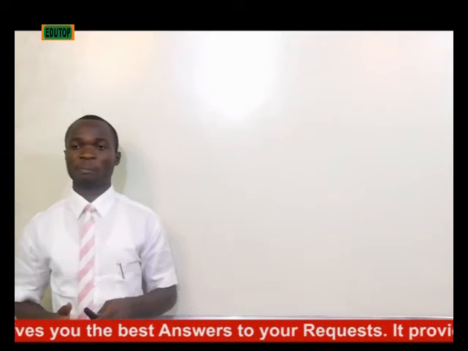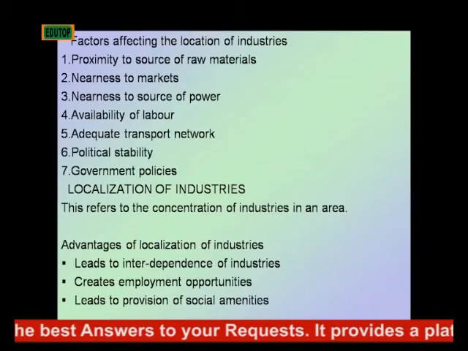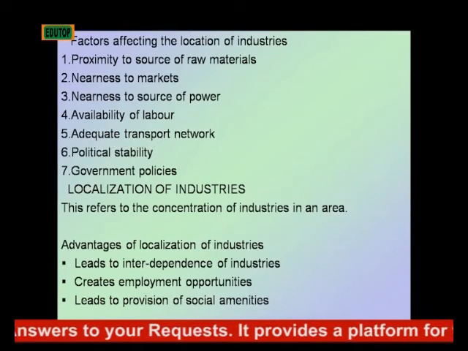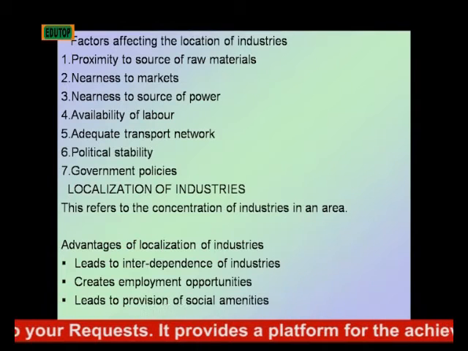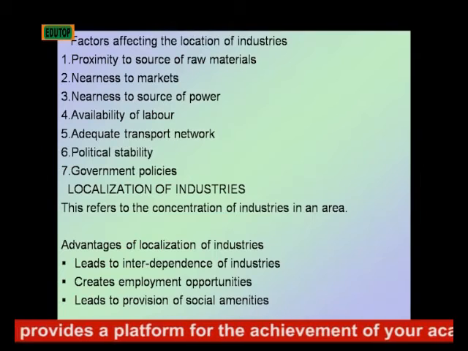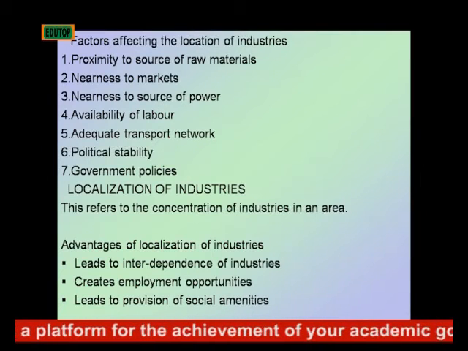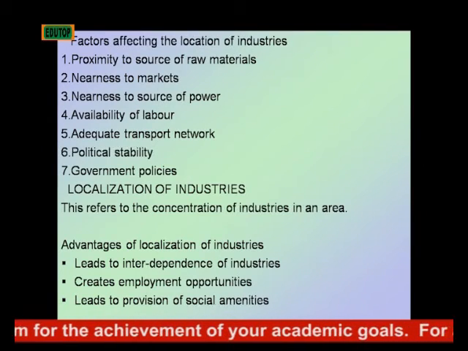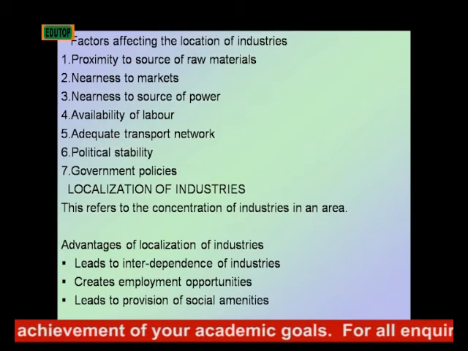Government policies. If a government policy in a particular place is not favorable, it is not advisable to locate an industry there. So government policies also affect the location of industry.